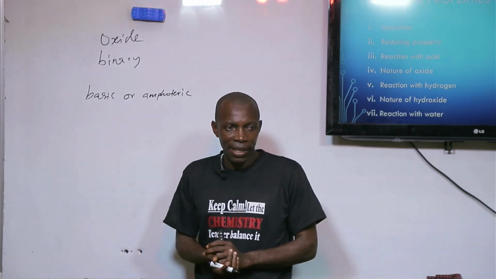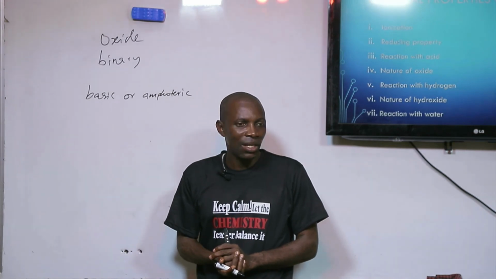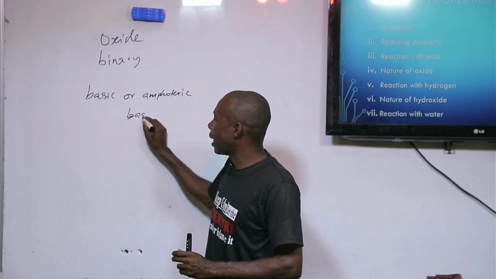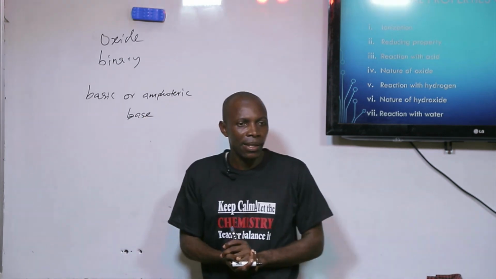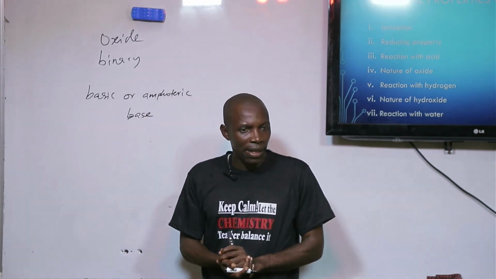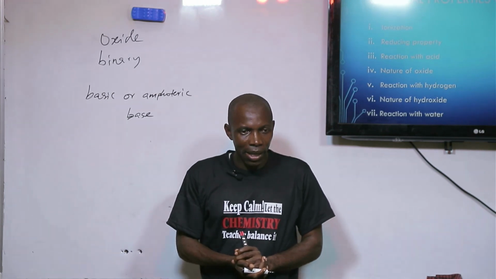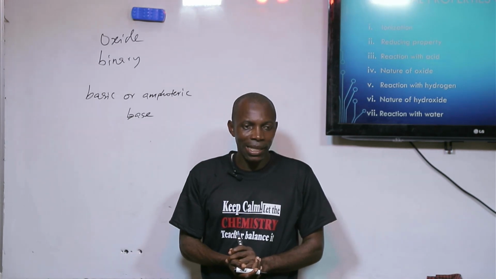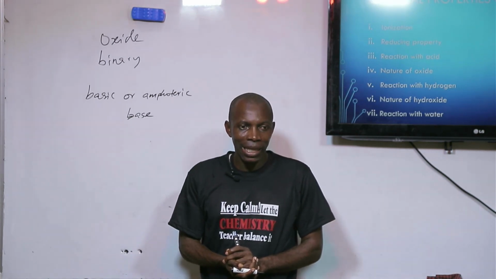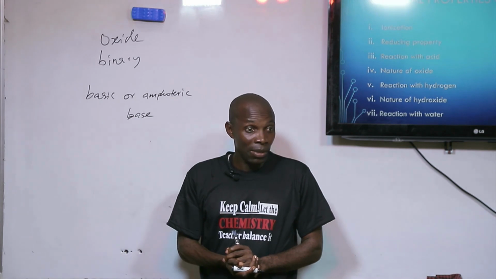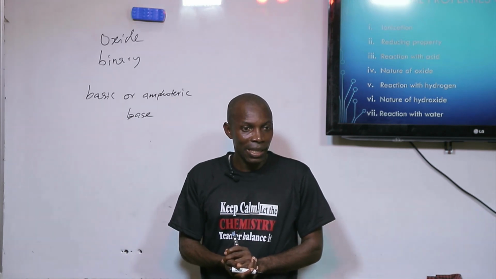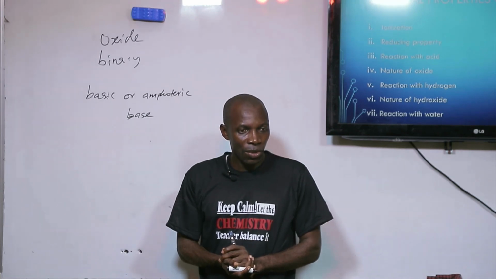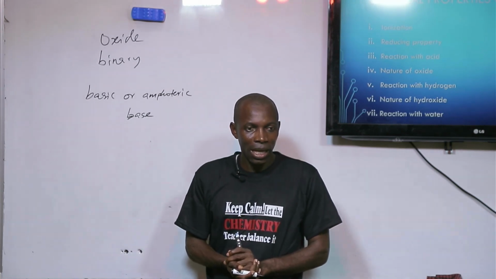By the term basic, it means the oxides of metals act as a base. What is a base? A base is a substance that can react with acid to form salt and water, which means oxides of metals can react with acid to form salt and water.